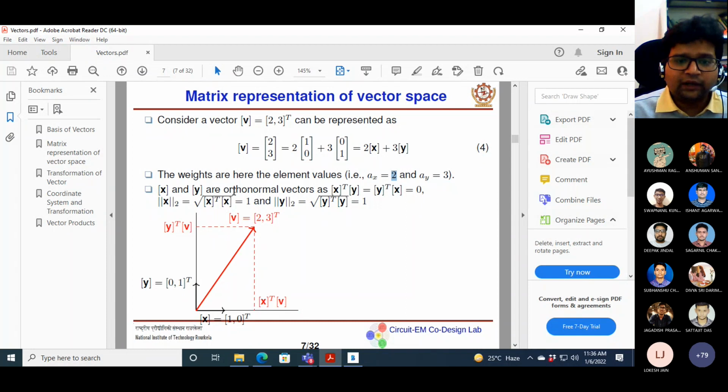And x and y are orthonormal basis vectors. Why orthonormal? Because their norms are 1. The norm of vector x and the norm of vector y are basically 1. So that's why we call them orthonormal basis vectors.